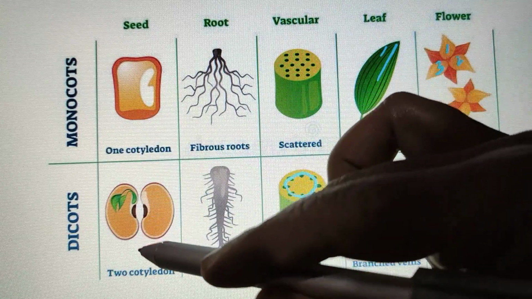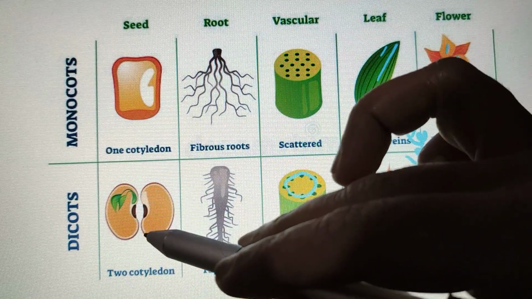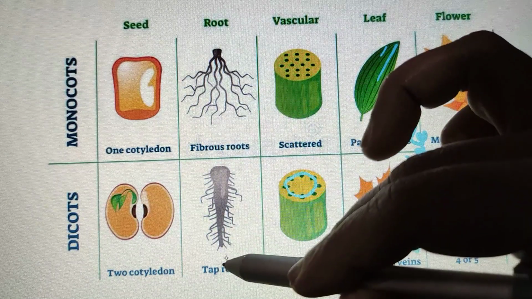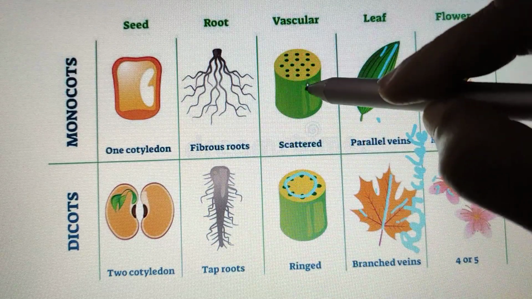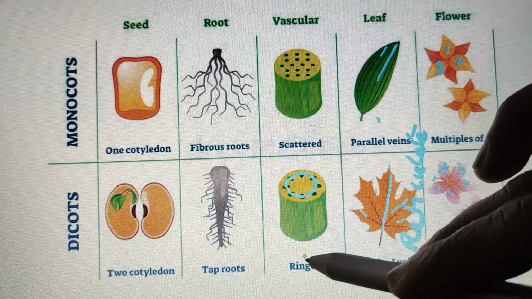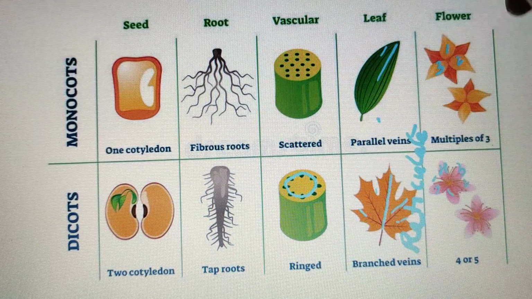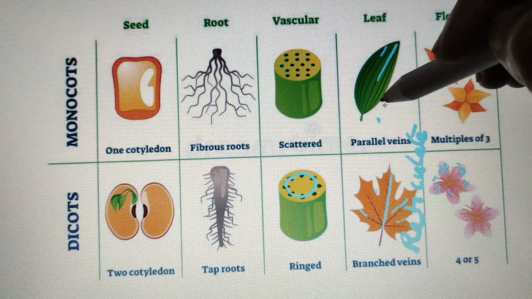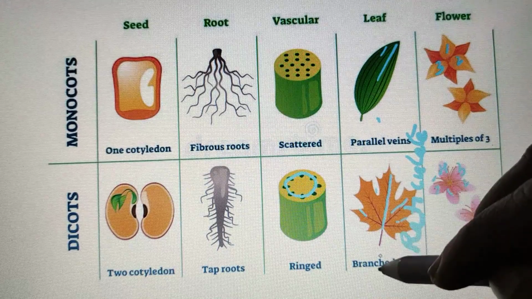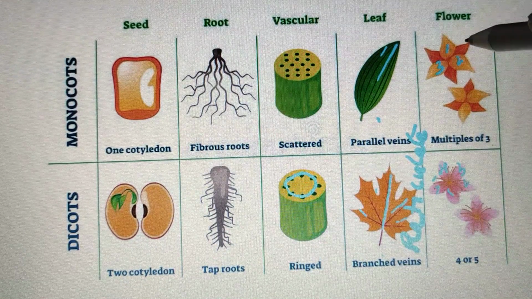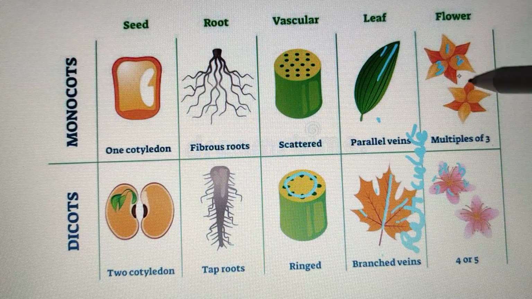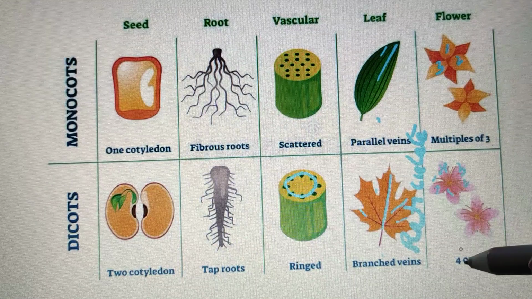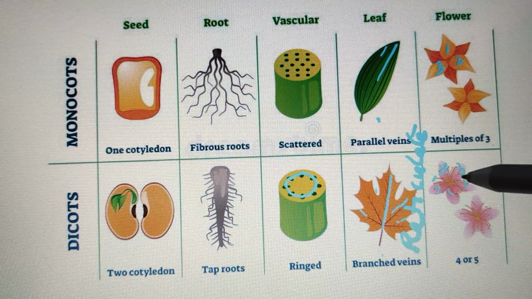Monocots have 1 cotyledon, dicots have 2 cotyledons. Cotyledons are seed leaves. In monocots, the root system is fibrous root system, whereas in dicots it is taproot system. In monocots, the vascular bundles are scattered, whereas in dicots they are ring-like vascular bundles. And in the case of venation, how veins are arranged on the leaves: parallel venation in monocots, whereas reticulate venation in dicots. And what is the difference between flowers of monocot and dicot plants? In multiples of 3 in the case of monocots, whereas either 4 or 5 in the case of dicot plants.